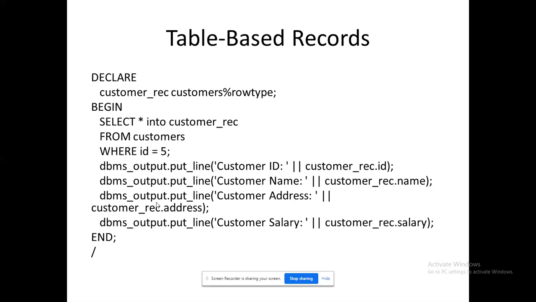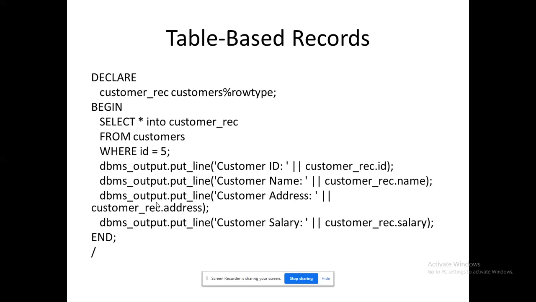So what does it mean? The customer table will have id, name, address, salary. Okay, we have a table. From the table, where the record's id value is 5, I need to fetch only that data, right? For that, table based records are provisioned here.